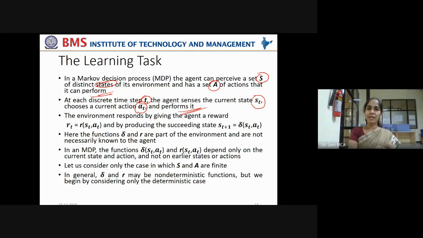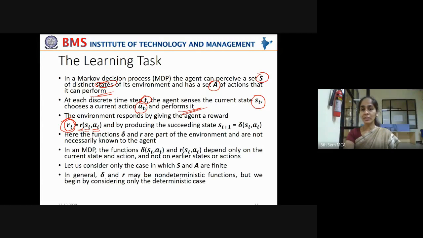To move from one state, it has performed some action and the environment responds by giving a reward rt, which is a function of the state st and the action at taken to move from that st. For that, a reward rt will be given by the environment.